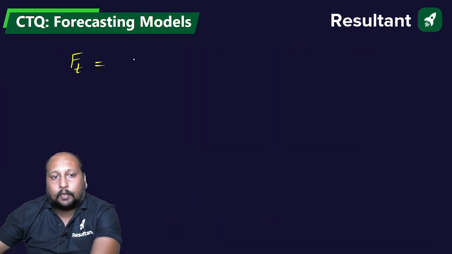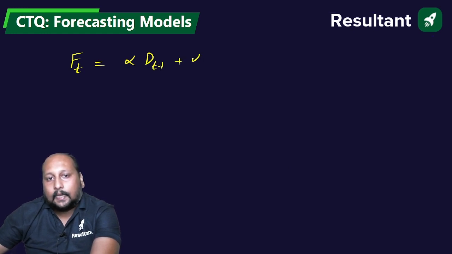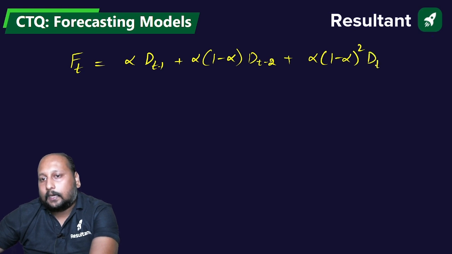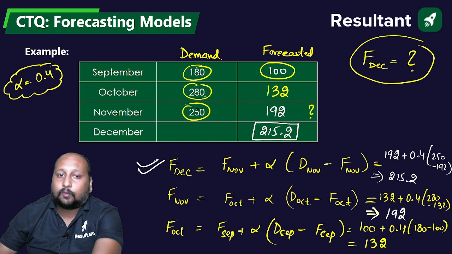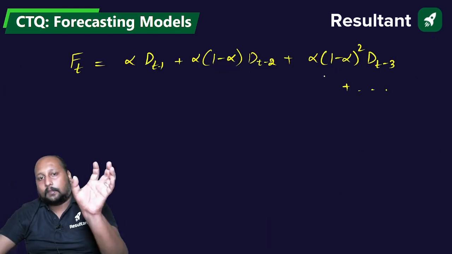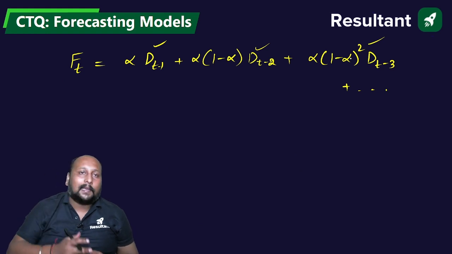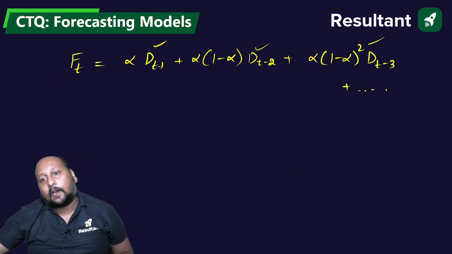Ft is equal to alpha dt minus 1, plus alpha into 1 minus alpha dt minus 2, plus alpha into 1 minus alpha whole square dt minus 3 and so on. Because they have given the 3 months, we will be using up to three values. That means this one and this one. Okay, we can easily calculate. This is one feasibility, and normally you have to follow this one.